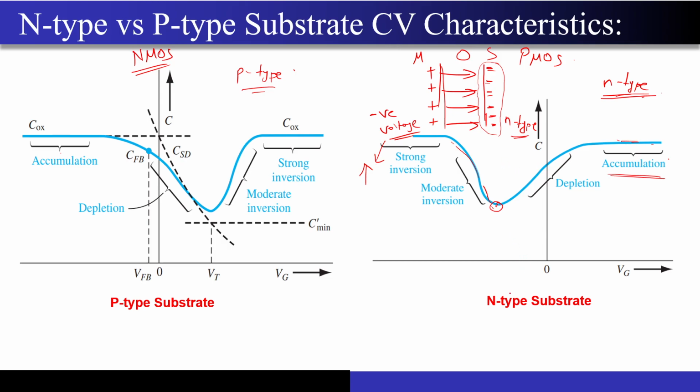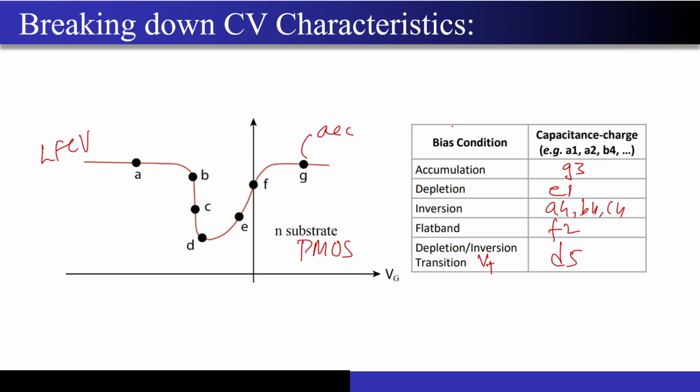If you guys still have any doubts, then just refer to the Donald Neamen book. And if you still have any doubts, then just come to me in the next lecture. We will look into this n-type substrate again. Okay, so I have just explained these different regions that were present in the CV characteristics. So just go through this slide once. This has been taken from the lecture material.